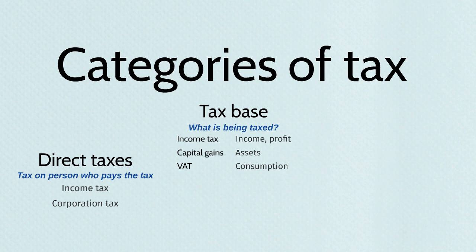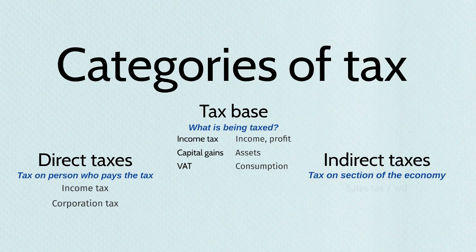What's being taxed in that case? What's the tax base? Well, it's a company's profit. So that individual company is being taxed directly for the profits that they have earned. So that's direct taxes, which, as you can see from the examples, are usually charged on earnings, income, or profits. And then opposite to direct taxes are indirect taxes, and these are taxes that are on a section of the economy. So if we take, for example, sales tax or value added tax, when you think about those taxes, you